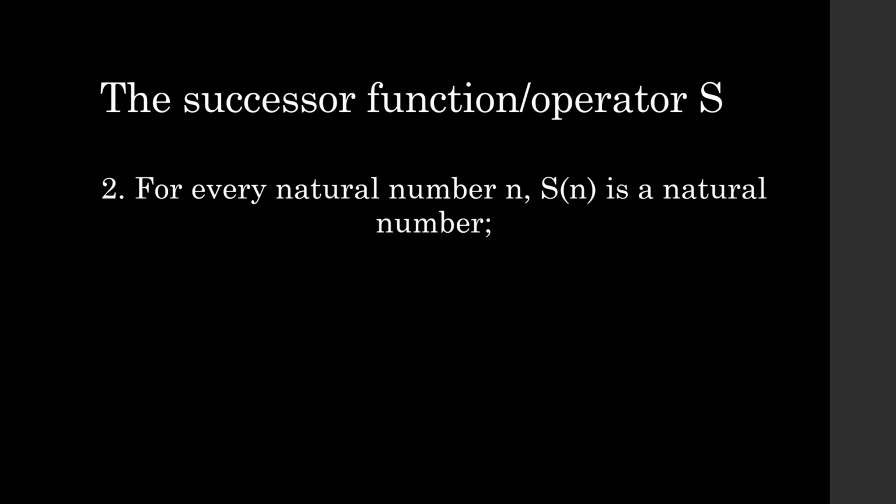But we have no guarantee that S of S of 0 is not 0, and we also have no guarantee that S of S of 0 is not S of 0. If S of S of 0 is S of 0, then we're just going to be looping back on our second natural number, and we're not going to be generating anything more. So we're going to need to deal with that, and this may seem like a bit of a complicated topic, because how are we going to deal with every possible combination?